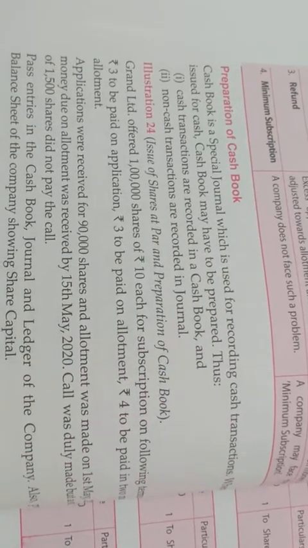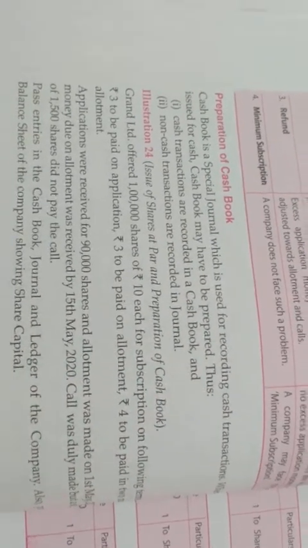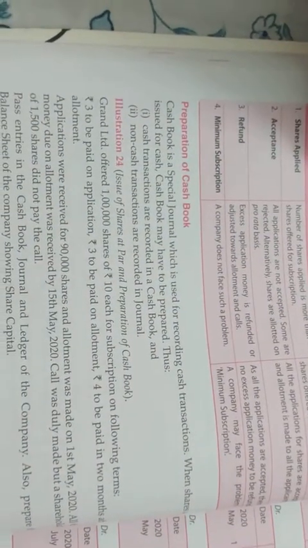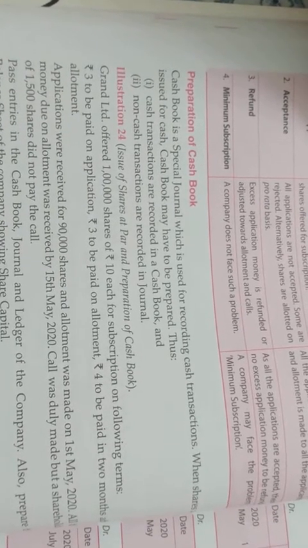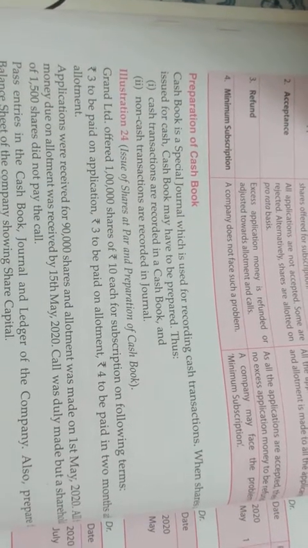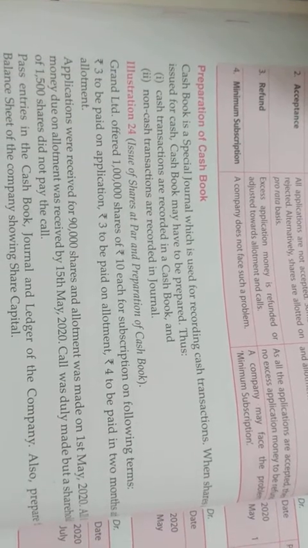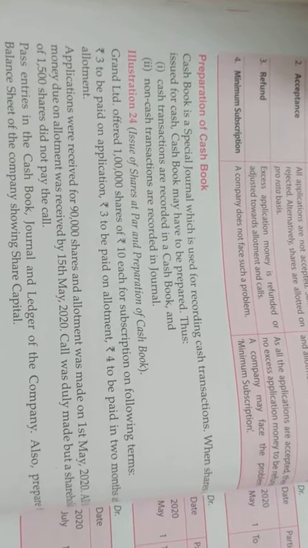See example 24. Grand Limited offered 1 lakh shares of 10 each for subscription on the following terms. Rupees 3 to be paid on application, 3 on allotment, 4 to be paid within 2 months of allotment. Application was received for 90,000 shares and allotment was made on 1st May 20.